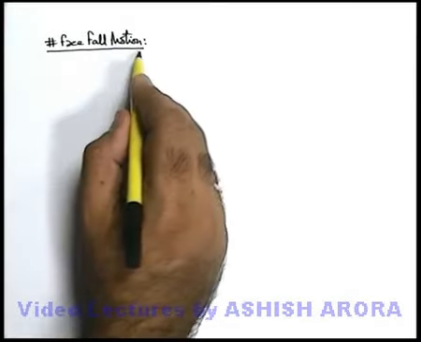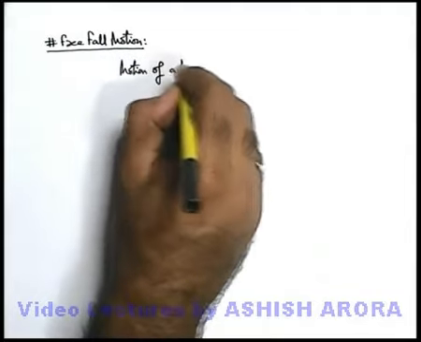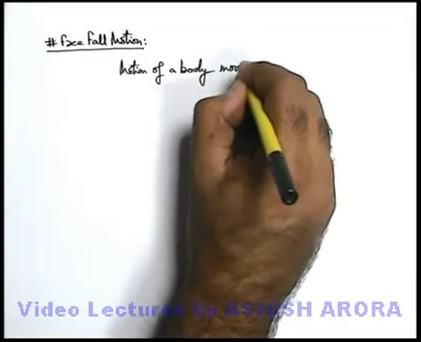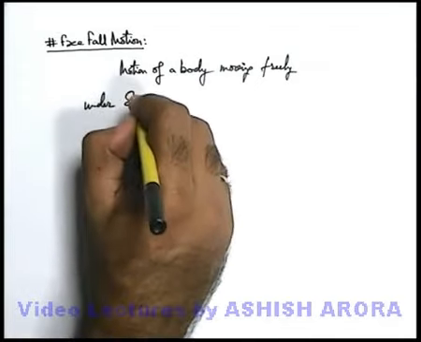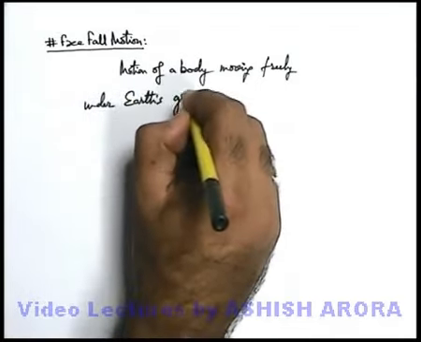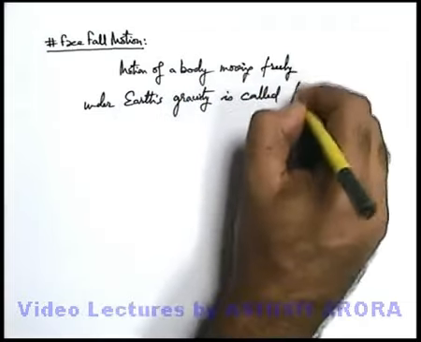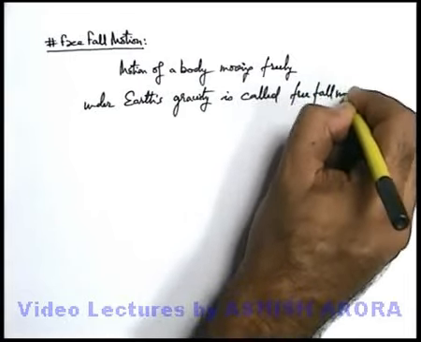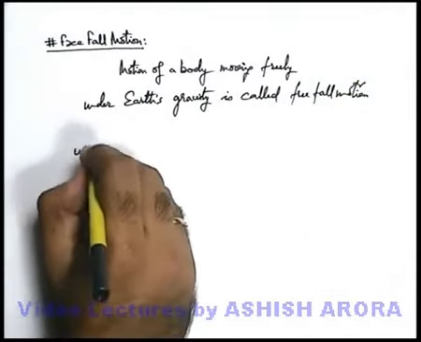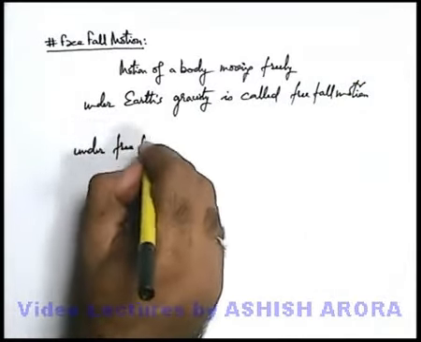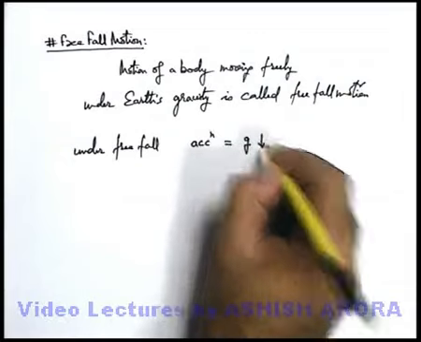Now we'll study free fall motion. We can simply state that the motion of a body moving freely under Earth's gravity is called free fall motion. When we talk about free fall motion, we can simply state under free fall, acceleration is always taken as g in downward direction.